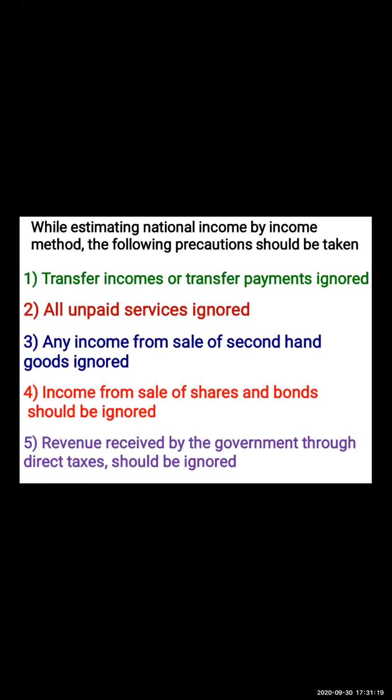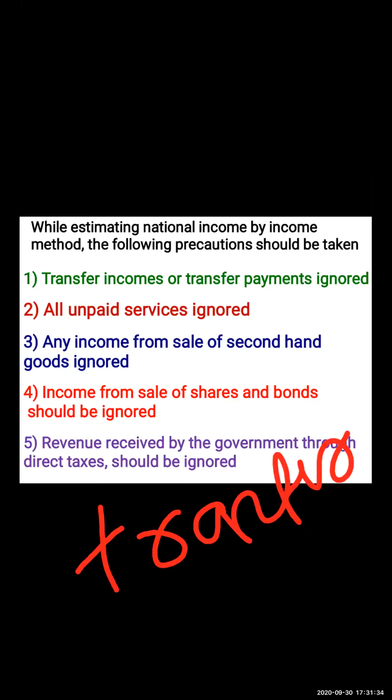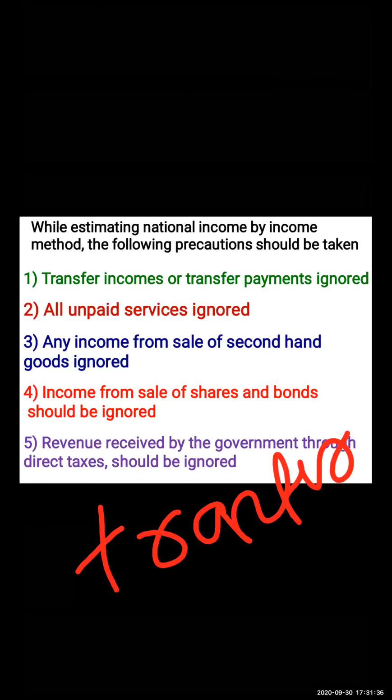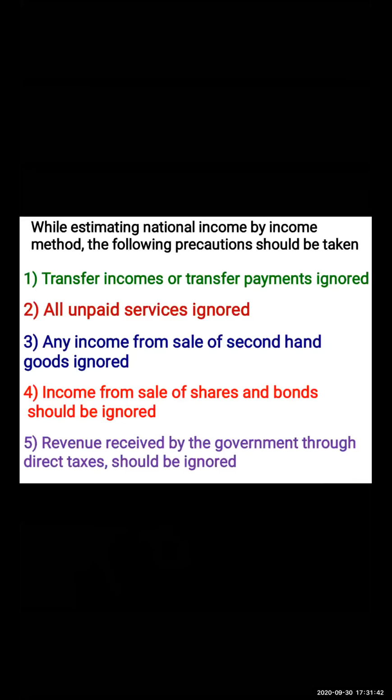The best example of direct tax is income tax. Why should it be ignored? Because over here only transfer of payment is taking place. It has already been deducted from the income and given to the government. That is why direct taxes are not being included.